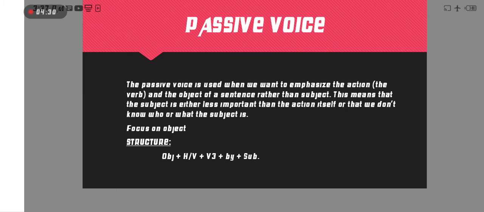We always put the verb third form in every passive voice, related to any tense. Then by, and last we put the subject.